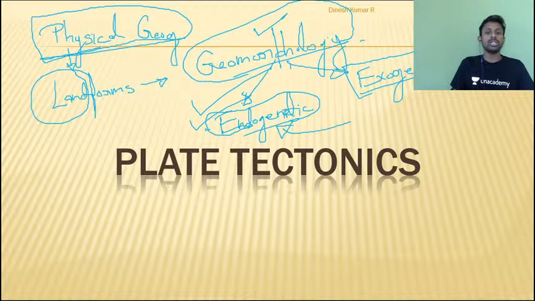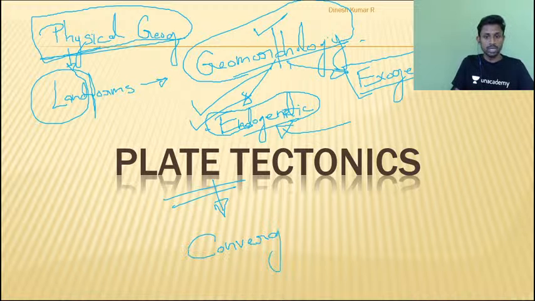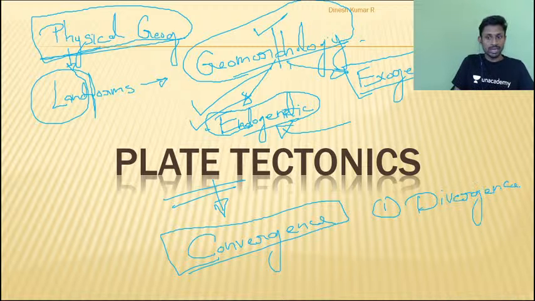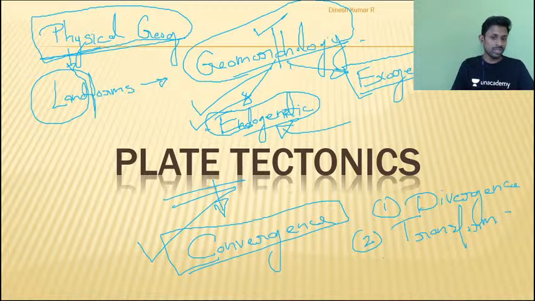Under that, at present we are discussing plate tectonics. Under plate tectonics, we are going to discuss convergent boundary interaction at present, because if you have watched my previous lectures, we have already covered the other two interactions. I hope you guys remember. The first one we discussed was divergent boundary interaction. The second interaction we already covered is transform boundary interactions, and today we are going with the third one. So let me show you what are the things we have already covered. Then let us begin with the topic here.